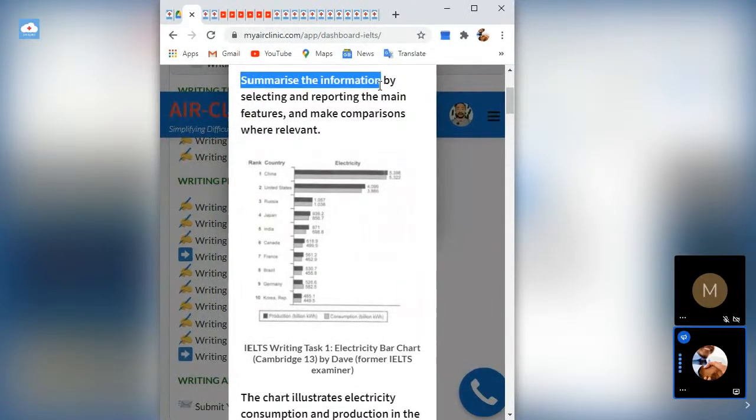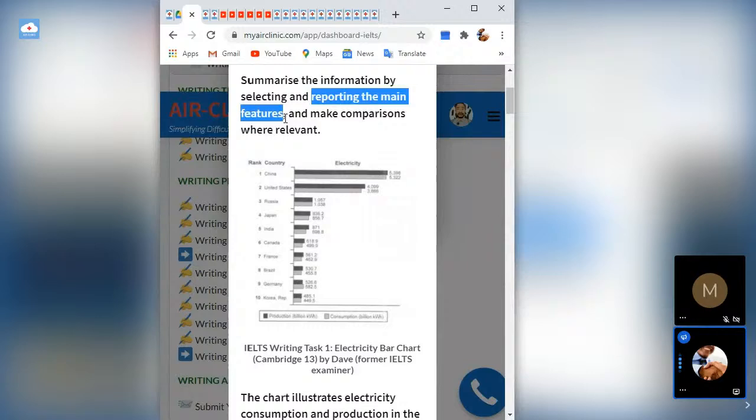They're asking you to summarize the information, all right, by doing what? By selecting. That's another keyword. Selecting. You have to pick each of these one by one. You are selecting and reporting. You're not just selecting, but you are reporting the main features. You're not supposed to say every single thing, but the main features, the obvious things, you must say them.